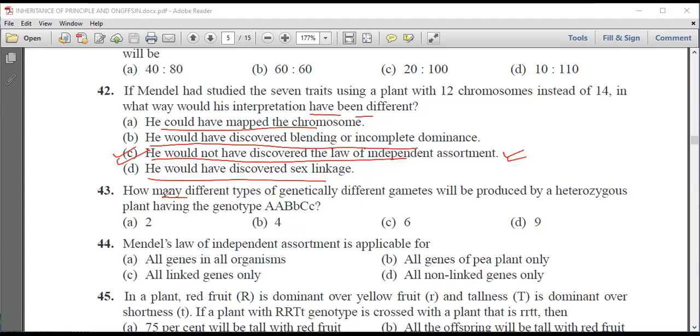Next question is, how many genetically different types of gametes will be produced by a heterozygous plant having this genotype? From this, we can see that 4 gametes will be produced.